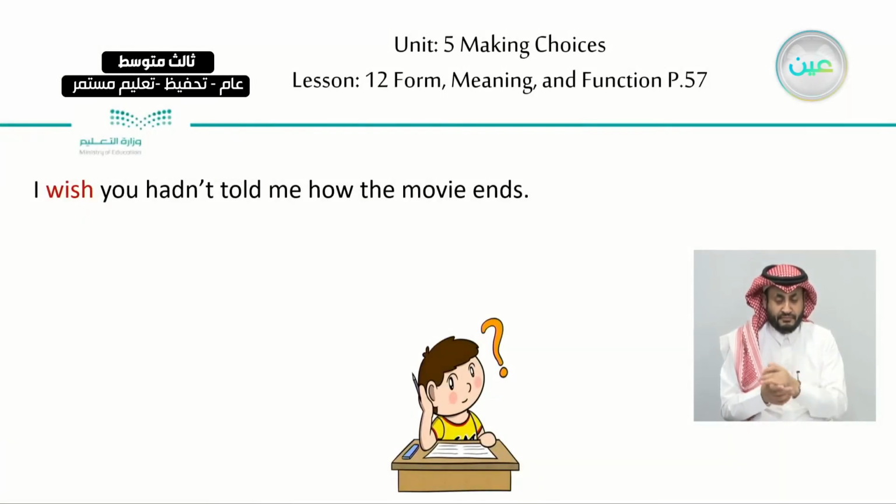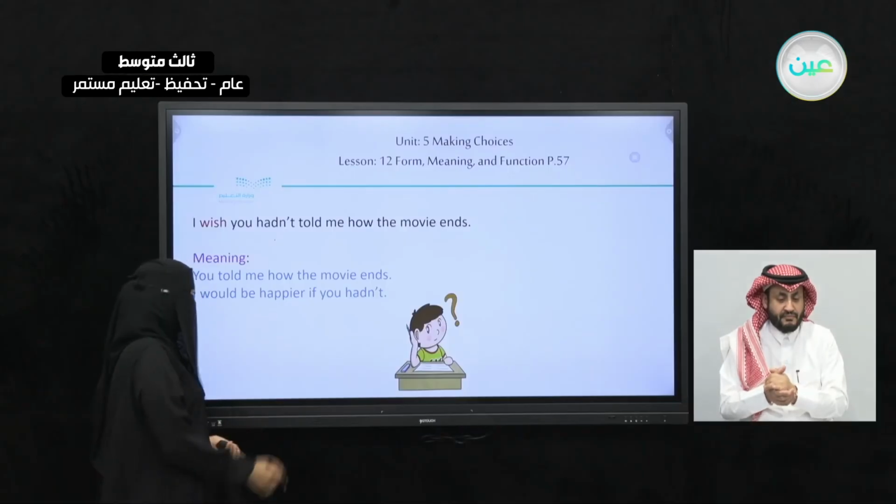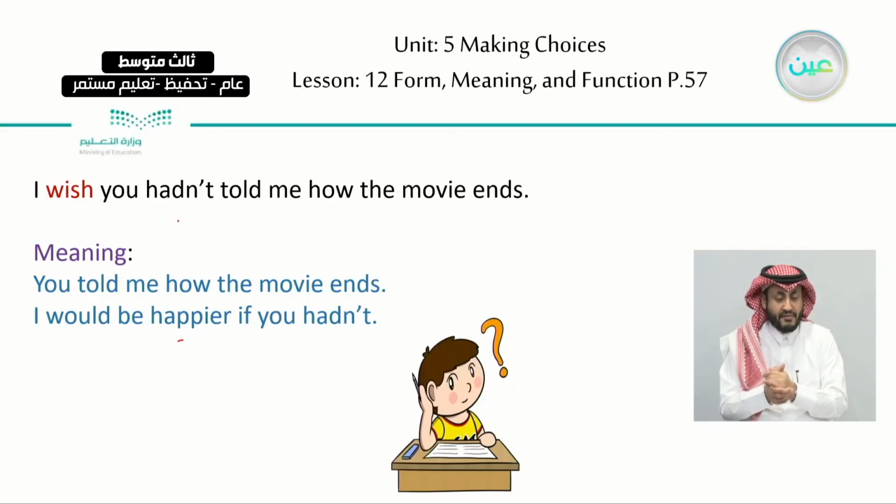The last example we have, I wish you hadn't told me how the movie ends. Okay? What does this statement mean? It means that you already told me. You told me how the movie ends. You did tell me. I would be happier if you hadn't. Okay? I would be happier when I watch the movie if you didn't tell me how it ends.